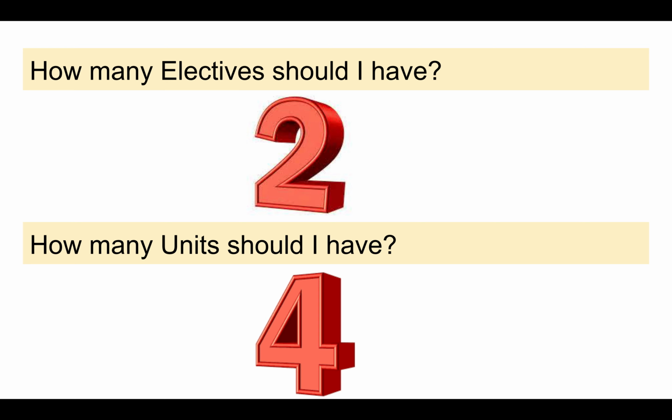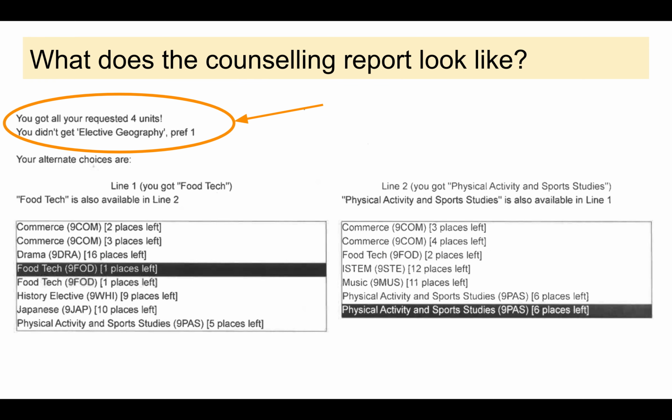Before that though, just a reminder, how many electives should you have? You should all be doing 2 electives next year, and we talk about courses as having a unit value, and each of those electives has 2 units. So in total, you should have 4 units of electives next year, and that information is printed on your counselling report. So this is what a counselling report looks like.